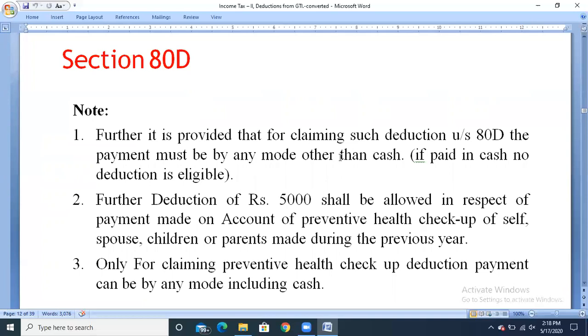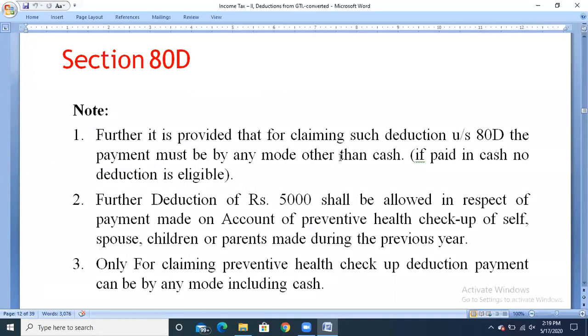They have clearly mentioned that the medical insurance premium or the amount which we are going to claim under section 80D has to be paid only by any other mode, not in the form of cash. If you are paying any amount in cash, no deduction is eligible under section 80D.